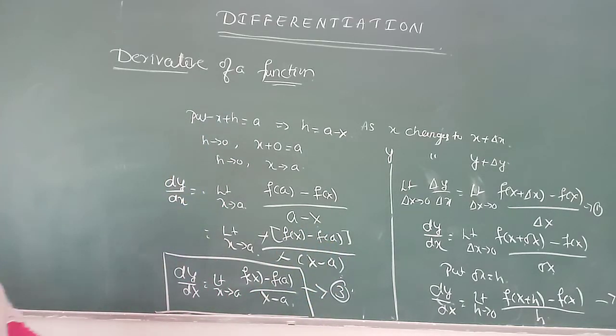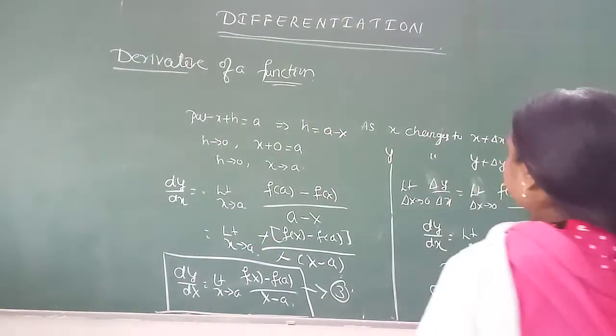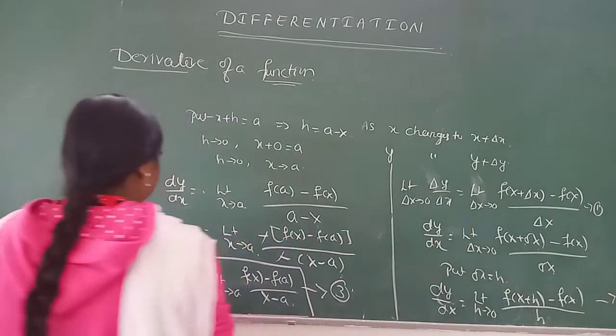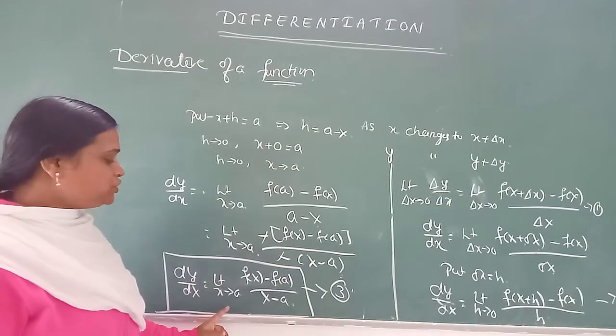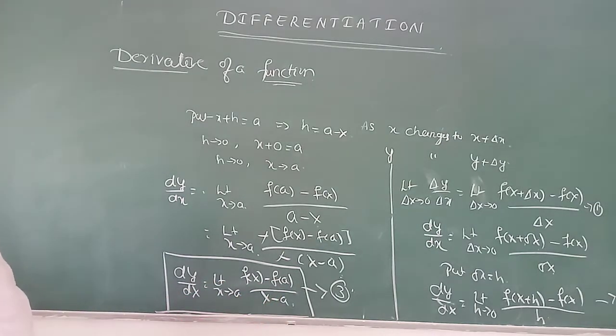Means there are three forms we can write the differentiation. That is dy by dx is limit delta x tends to 0, f of x plus delta x minus f of x divided by delta x. Or else another form, dy by dx can be written as limit as h tends to 0, f of x plus h minus f of x divided by h. Or else another form, dy by dx is limit as x tends to a, f of x minus f of a divided by x minus a. These are the three forms we can write the differentiation.